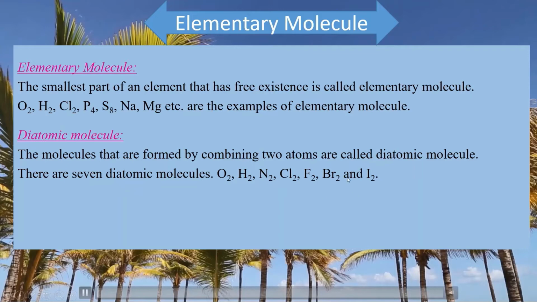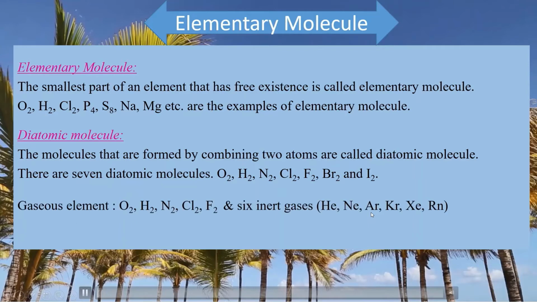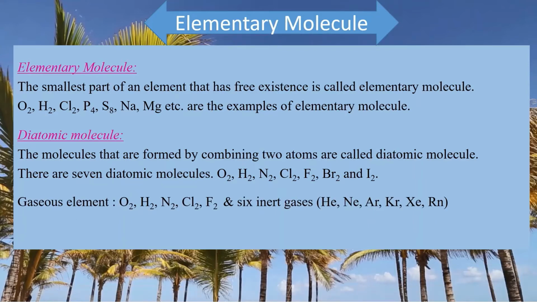So of these 7 diatomic molecules, 5 are gaseous: oxygen, hydrogen, nitrogen, chlorine, and fluorine. These 5 molecules are gaseous. Bromine is liquid and iodine is solid. Now students, normally gaseous elements are diatomic.